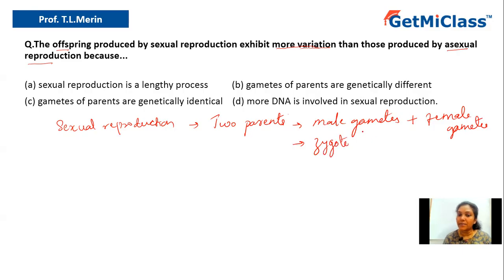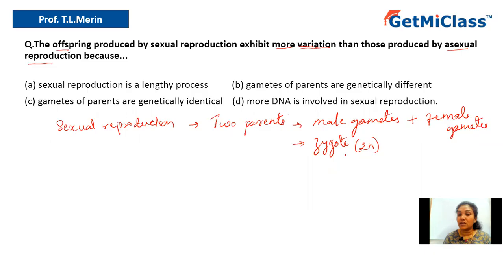And here, what is happening? There is a combination of the genes from the male parent and the genes from the female parent. So though the gametes are haploid, the zygote becomes diploid. And that is how there is a combination of new genes, the genes from the male gamete and the genes from the female gamete get combined here.